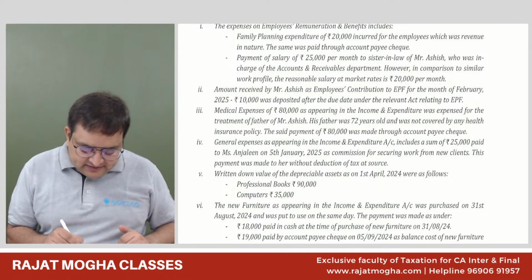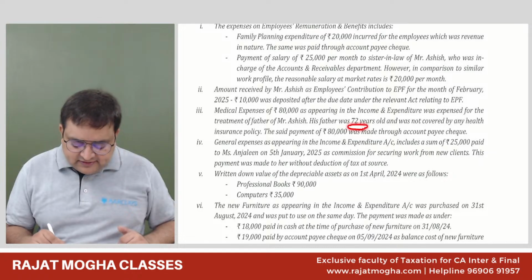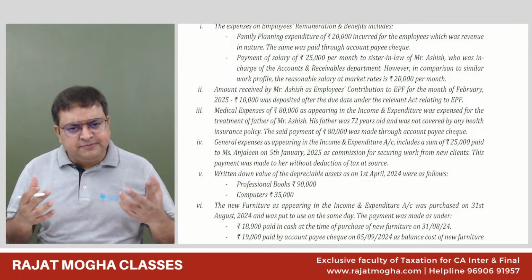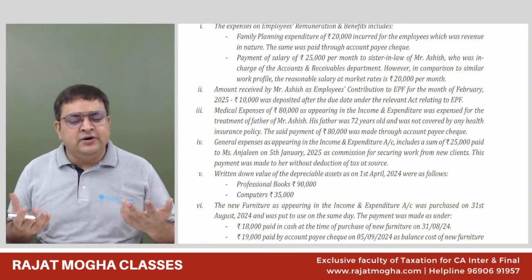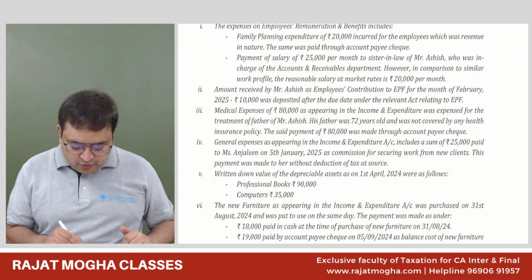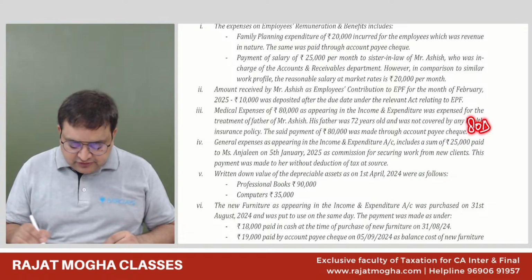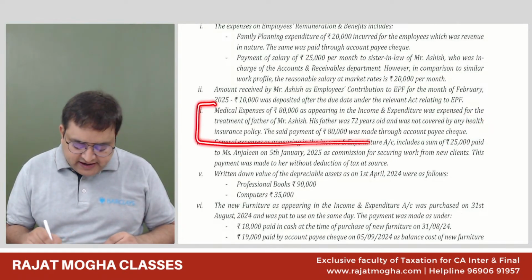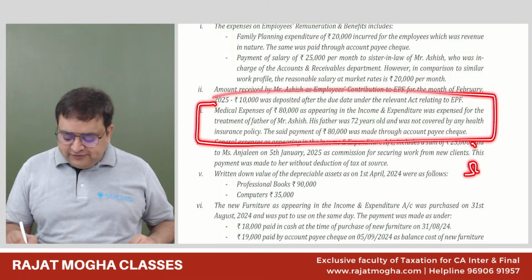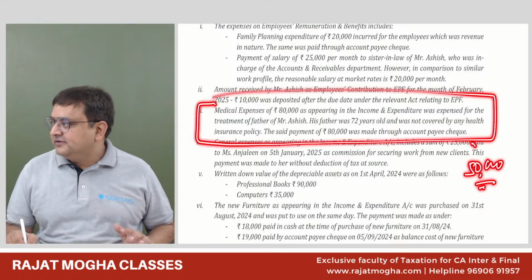So please tell me, these are medical expenses of 80,000. And since this person's father is a senior citizen and he does not have any health insurance policy, and practically it happens, those people who are very old, insurance companies sometimes deny that we will not give you a health insurance policy. In that case, they still are eligible for 80D deduction. So please tell me how much 80D we will get over here. 50,000. Very good. Maximum it is 50,000 rupees for parents.